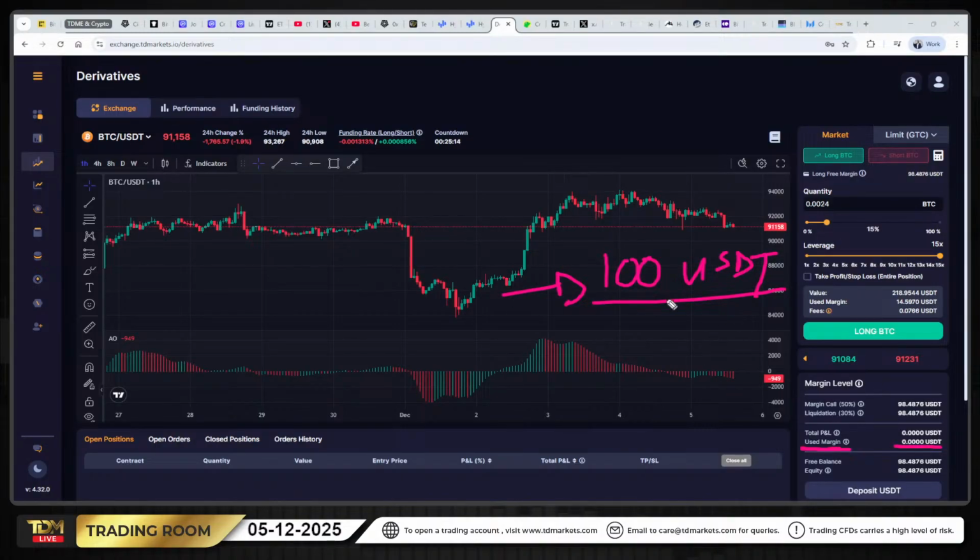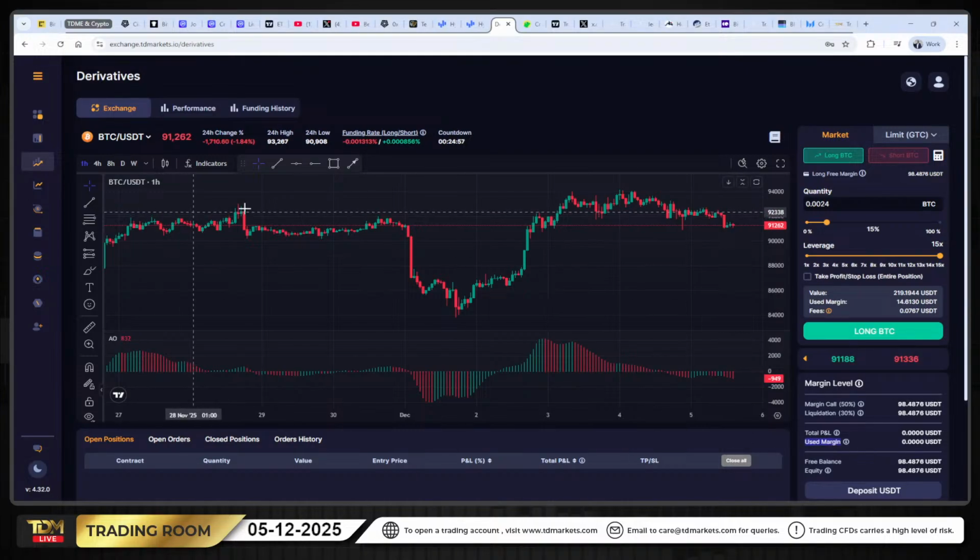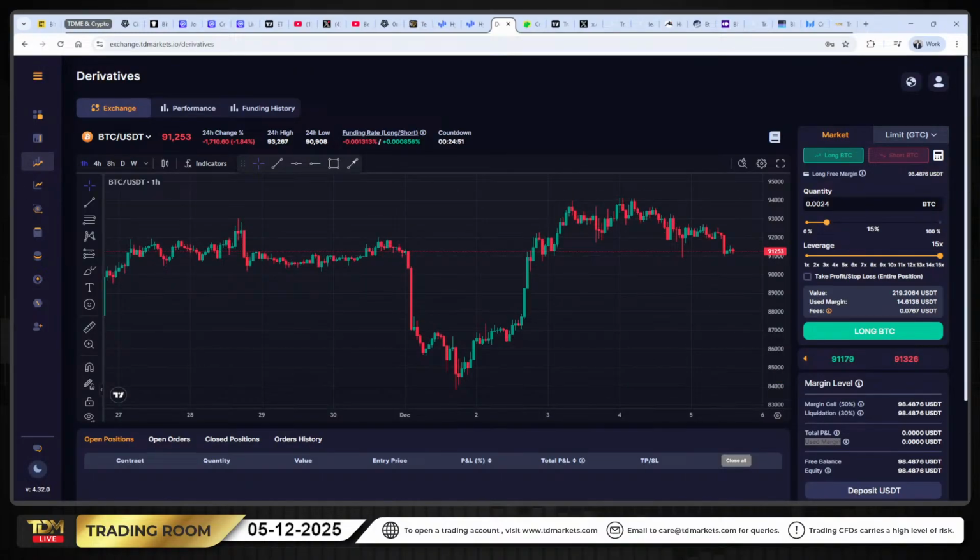But if your used margin is lower, like maybe 12 USDT, then you've got more than enough margin and you can still execute more trades. It's similar to Forex as well. Remember, in Forex we've got the required margin. This is the required margin. That's how you will know how many positions you can execute. I hope that answers the question.